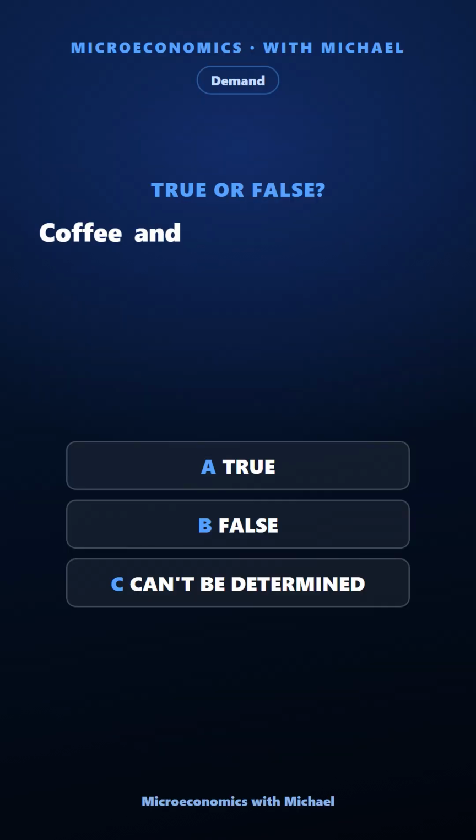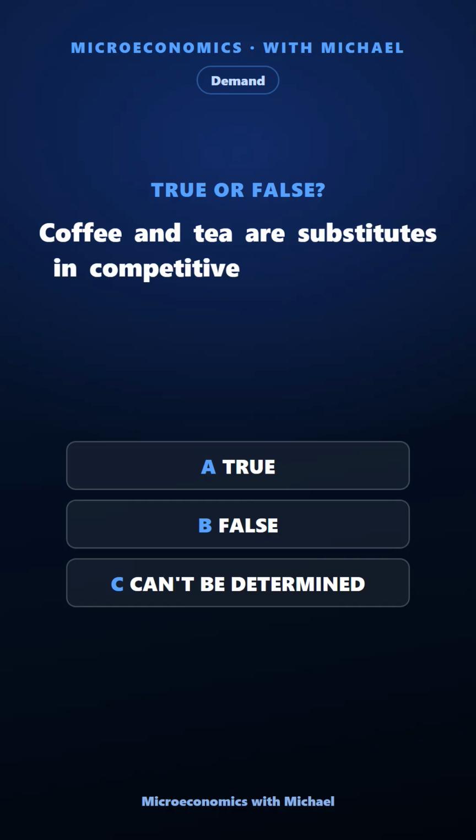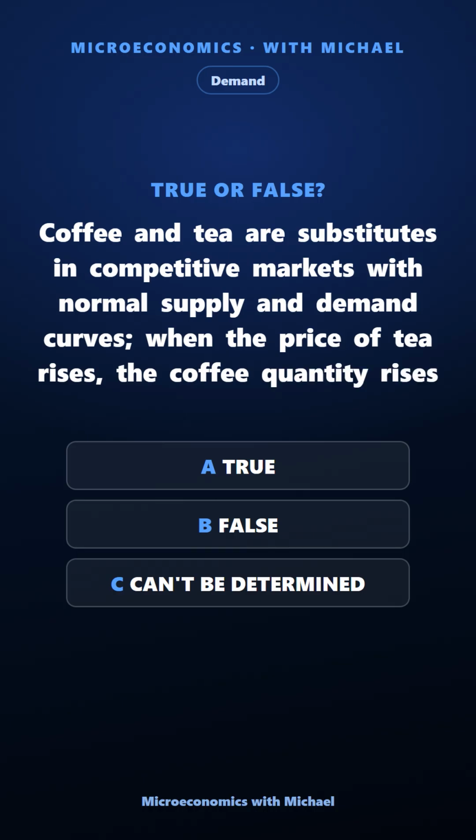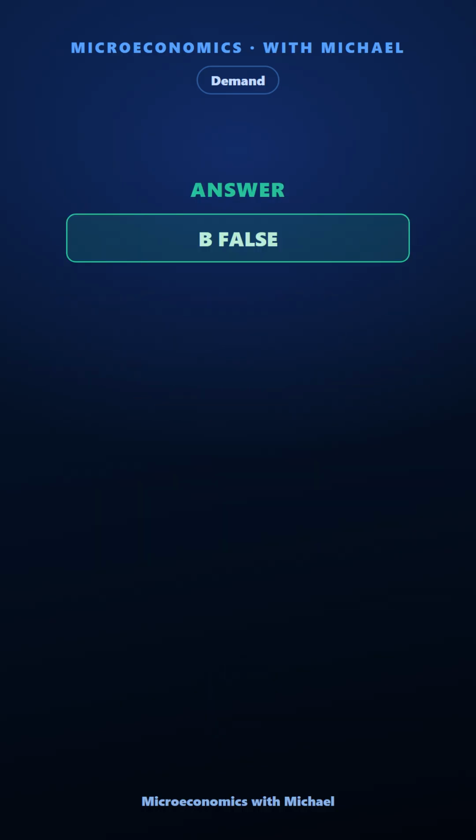Coffee and tea are substitutes in competitive markets with normal supply and demand curves. When the price of tea rises, the coffee quantity rises and coffee price falls. True, false, or can't be determined. The answer is false. Incorrect.